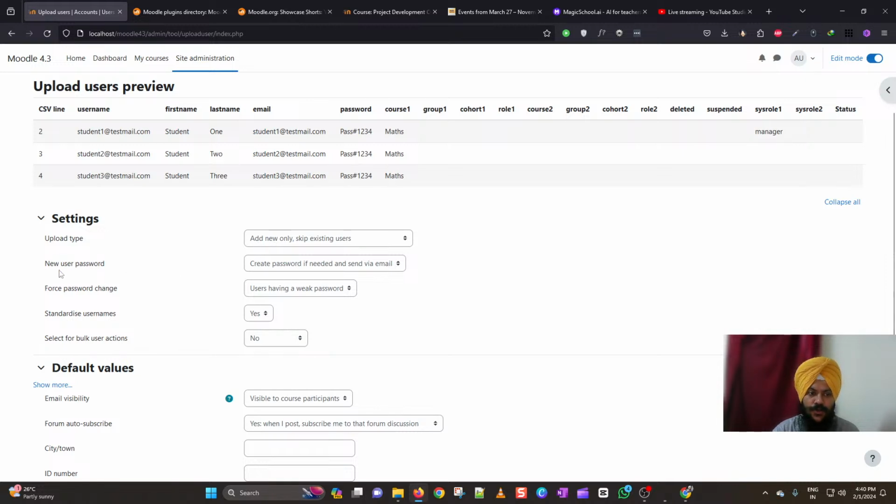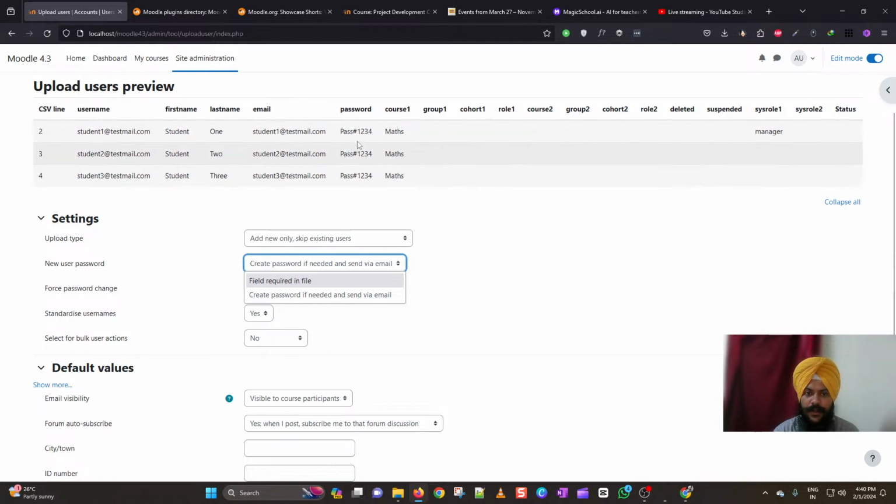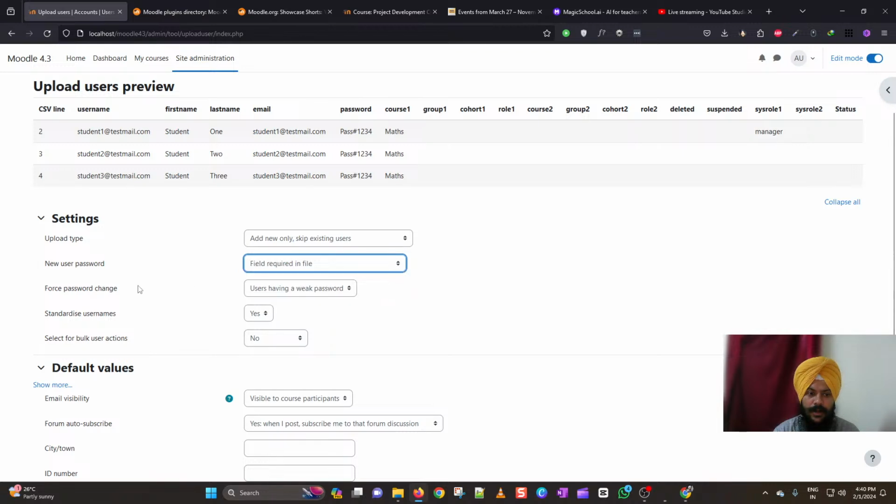Then you can choose this new user password. Either it will be created by Moodle and then send it by email, or otherwise you can mention this as the field required in file, so that all the users who have this password field mentioned in the file will be getting the same password field, and you can send a standard email to them, and they can just use this standard password to log in for the first time, and then they can change their own password anytime. Then you can also have a force password change for the users who are having a weak passwords.